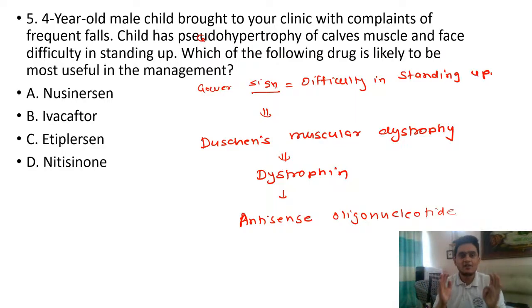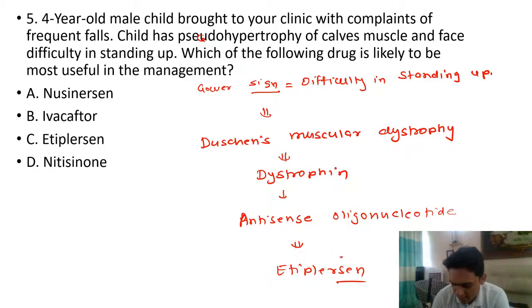Now you have one drug which has been approved by the FDA, which is the antisense oligonucleotide, and this drug in the question is eteplirsen. This drug eteplirsen is an antisense oligonucleotide that is used in the treatment of DMD. So the answer here is eteplirsen. It's like a genetic therapy. This drug is used to modify the genes so your muscles don't die.